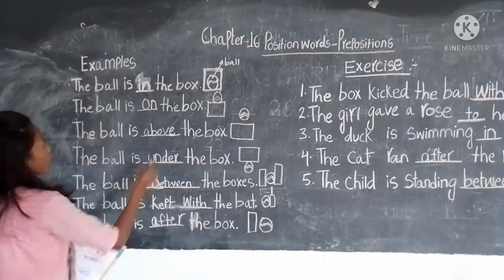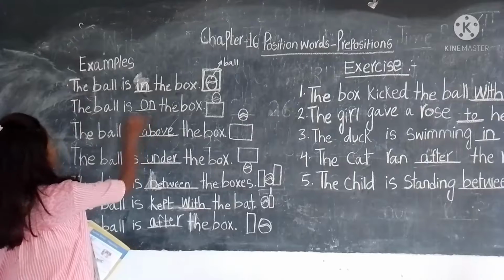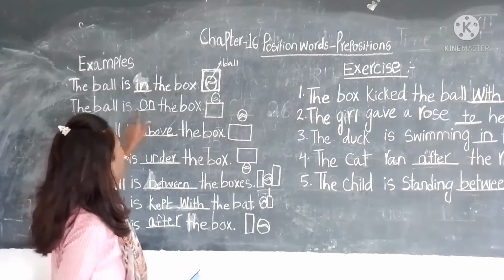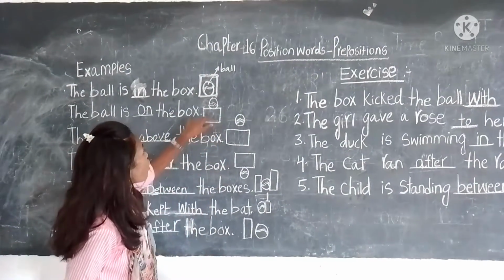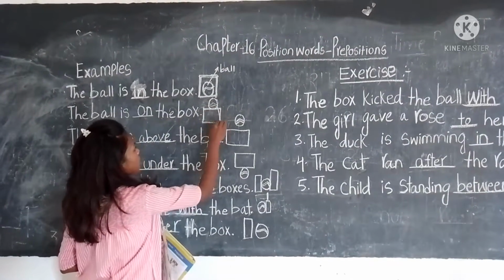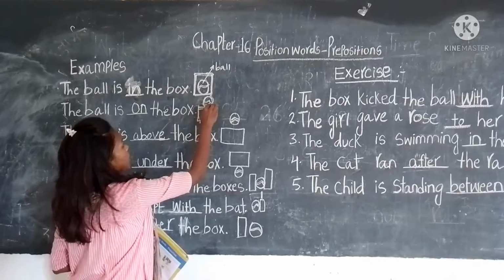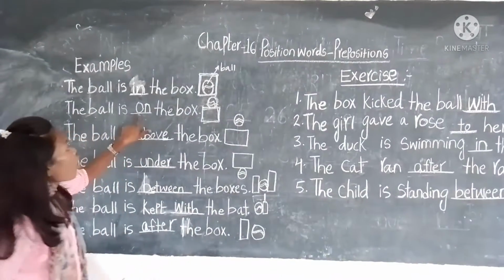The next preposition you see is on. The ball is on the box. That means the ball is the object and it is on the box. Box is given, and on the box the ball is placed. Here you use the preposition on.